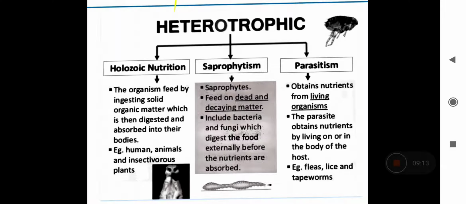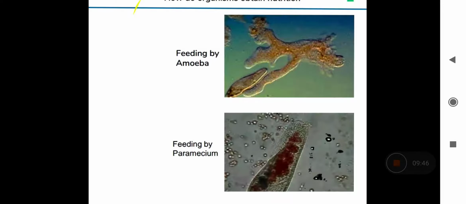Okay, so parasites are the organisms that live inside or outside of the host body, and they derive the nutrient. They of course harm the host also. Okay, so this is the basic categorization of the heterotrophic mode of nutrition. So humans are following the holozoic nutrition. There are different ways in which different animals will take in food.